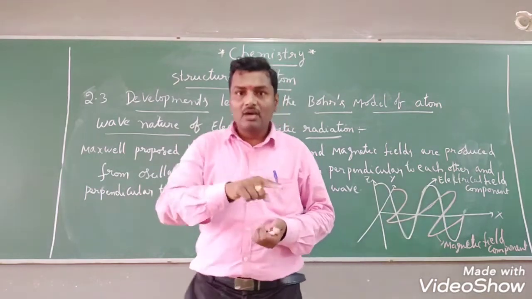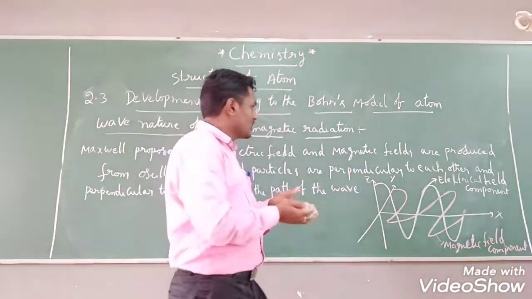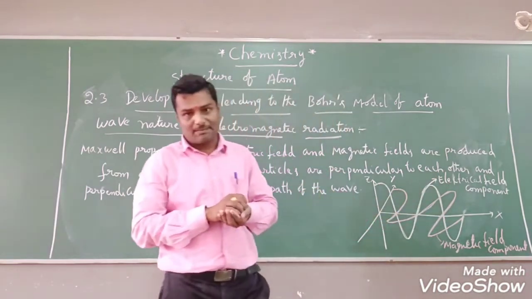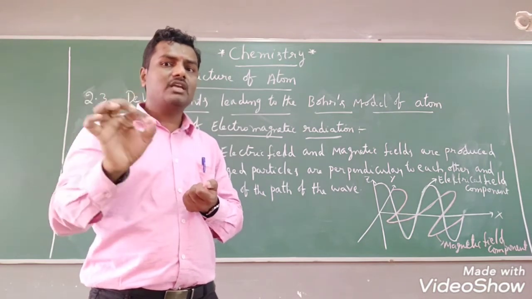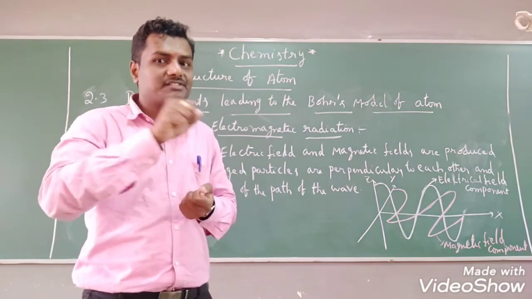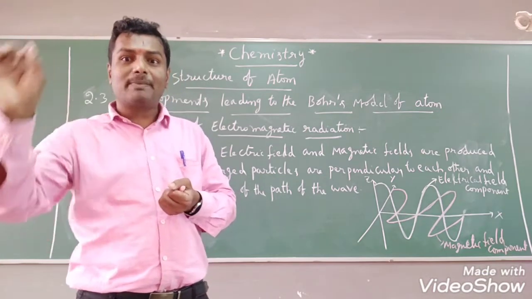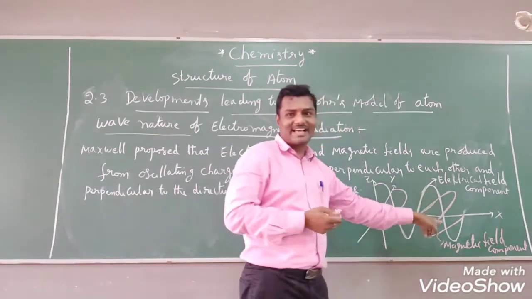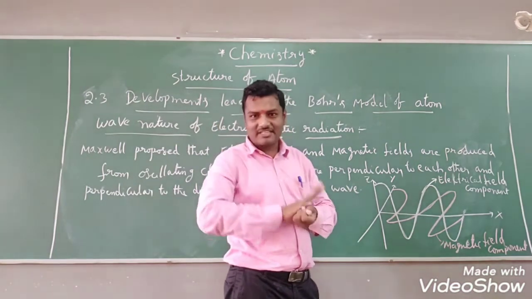Electromagnetic waves possess two components. One is the electrical field component and the other one is the magnetic field component. And these two components have the same frequency, the same wavelength and the same speed. But what is the difference? Only that they travel in mutually perpendicular planes. One is along the y-axis and the other is along the z-axis, right? So we have taken two perpendicular planes, students. Only that is the difference.